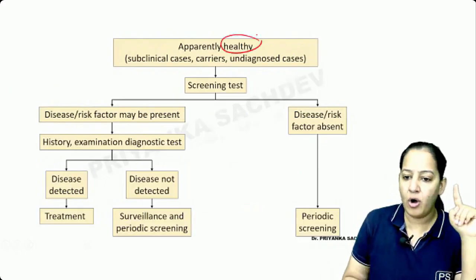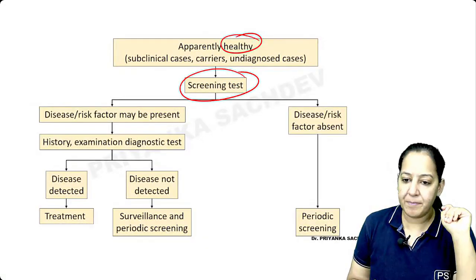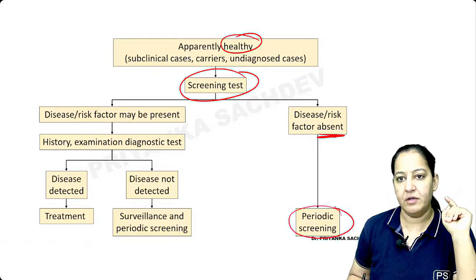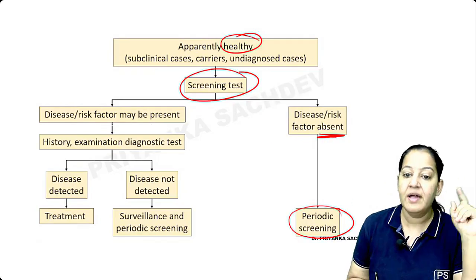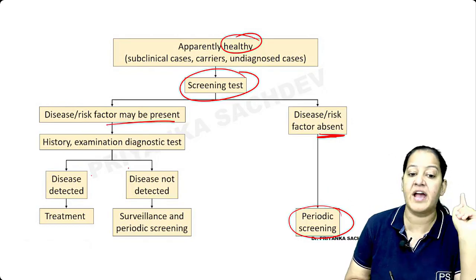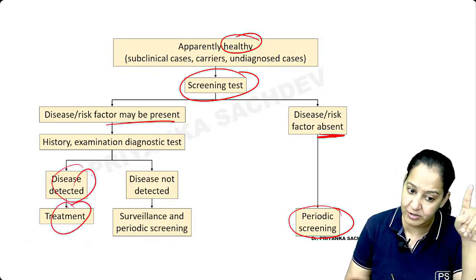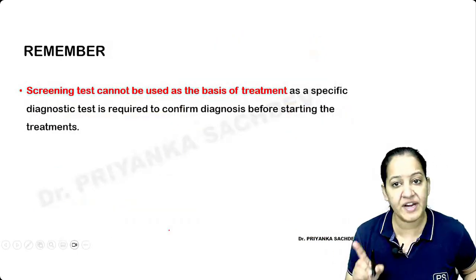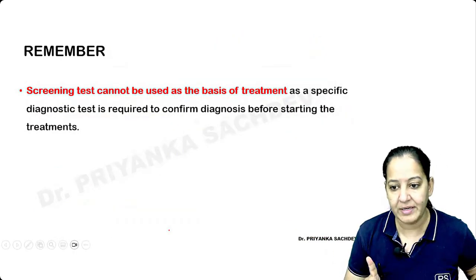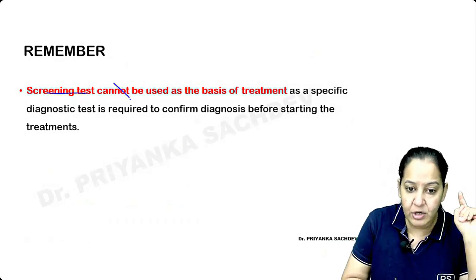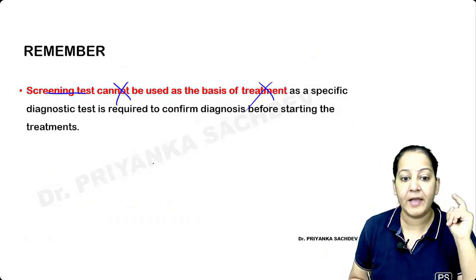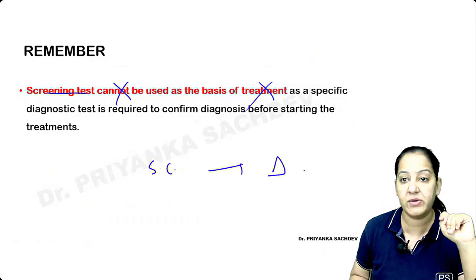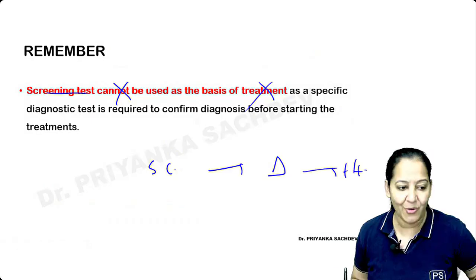Here all healthy people are there. I'm applying the screening test. The screening test can be positive or negative. If it is negative, you do periodic screening, every year or every 2 years. If it is positive, confirm it with a diagnostic test. If the diagnostic test is also positive, give the treatment. If the diagnostic test is negative, don't give the treatment, do periodic screening. So based on the screening test, don't give the treatment. Got my point? The screening test is not the basis of treatment. If the screening test is positive, you cannot give treatment directly. First confirm with a diagnostic test. If it is also positive, then give the treatment.